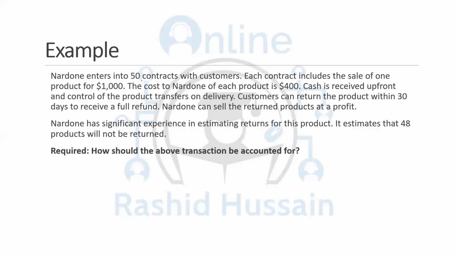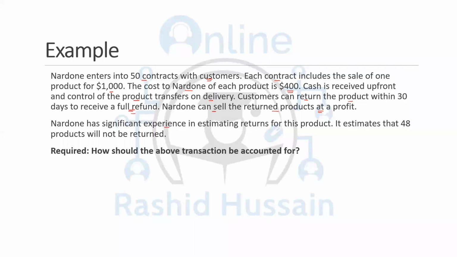Nardon enters into 50 contracts with customers. Each contract includes the sale of one product for $1,000. The cost to Nardon of each product is $400. Cash is received upfront and in advance, and the control of the product transfers on delivery. Customers can return the product within 30 days to receive a full refund. If you're not going to like it anyways, you can get your refund. Nardon can sell the returned products at a profit. Like one customer is returning, you can sell it to another customer.